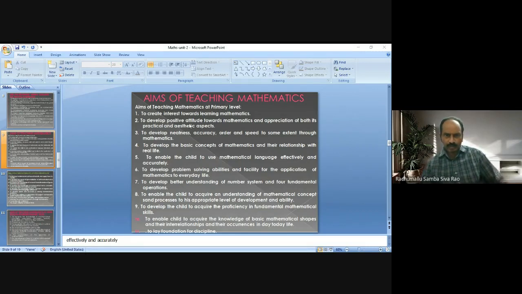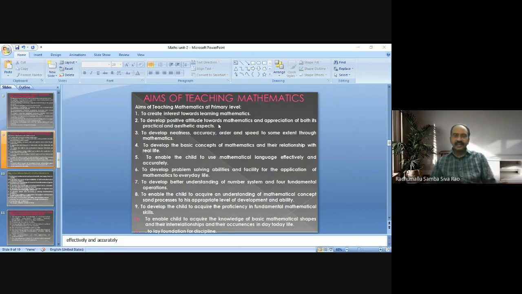So, to develop a positive attitude towards mathematics, what is our aim of teaching mathematics at primary level? It is to develop a positive attitude among the students towards mathematics and appreciation of both practical and aesthetic aspects of mathematics.